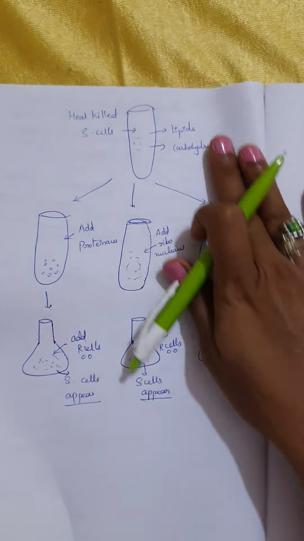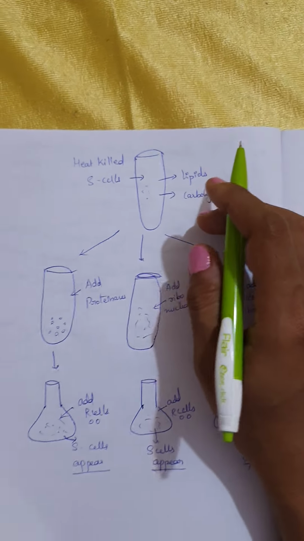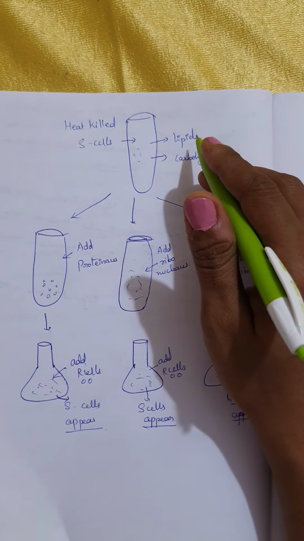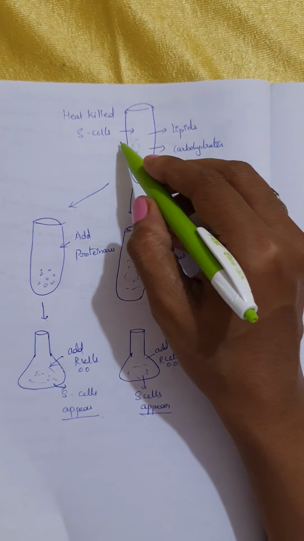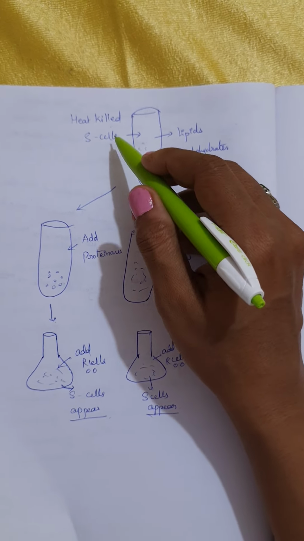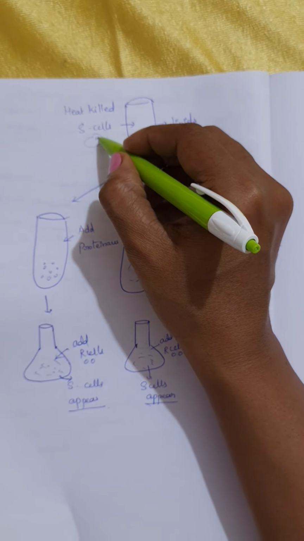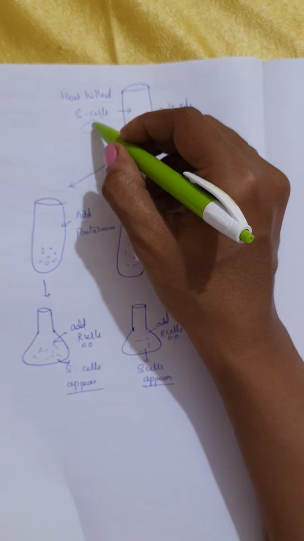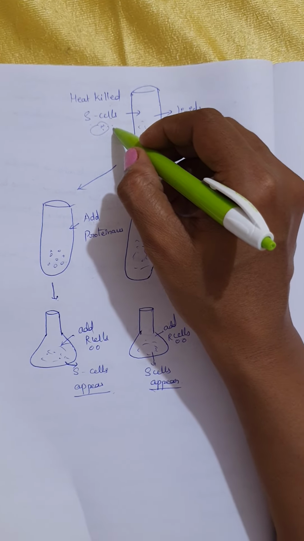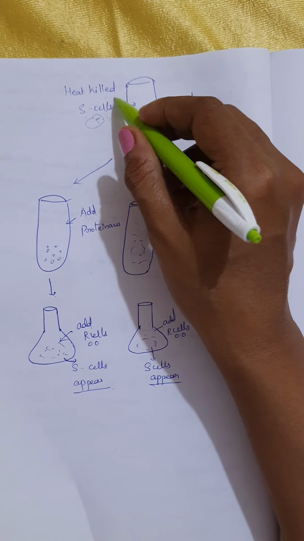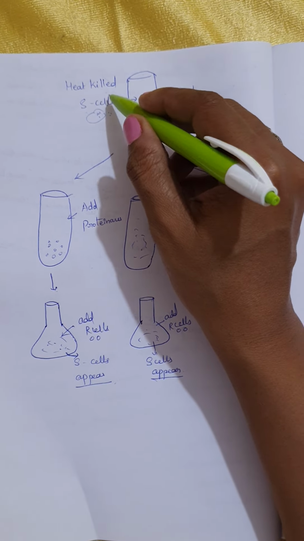For some people who will not understand, try to understand it with this language. Heat killed S cells. That means what? Whatever DNA properties the S cells have are present, but they don't have the ability to cause disease now. Okay, now it is called heat killed S cells.